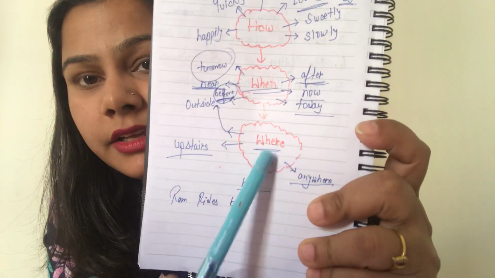An example for after would be: Samir is doing study after me. So when is Samir doing study? After you. Now an adverb also tells where the action is done.